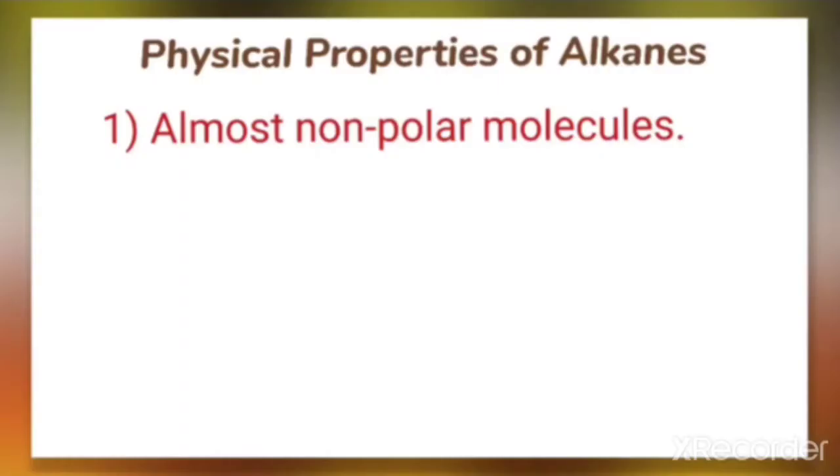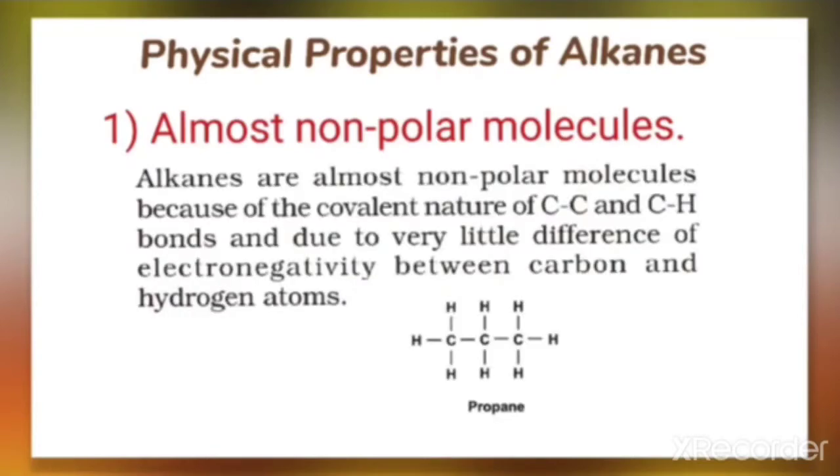First point, alkanes are almost non-polar molecules because alkanes have C-C and C-H bonds which are covalent in nature, and there is very little difference in the electronegativity between the carbon and hydrogen atom. When we take an example of alkane, that is propane, as we know that in alkanes there is a carbon-carbon single bond and carbon-hydrogen single bond.